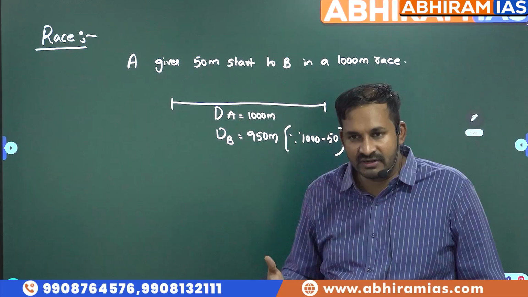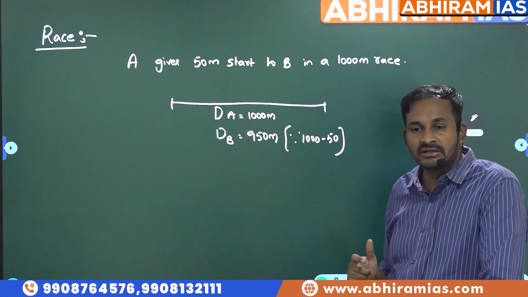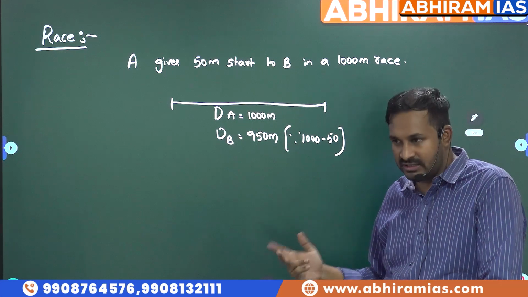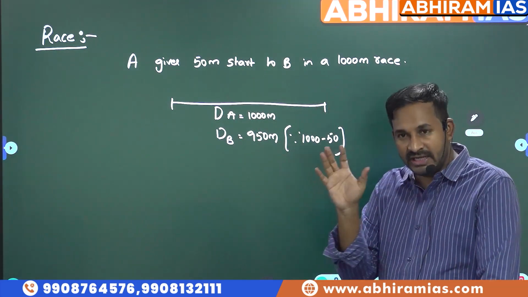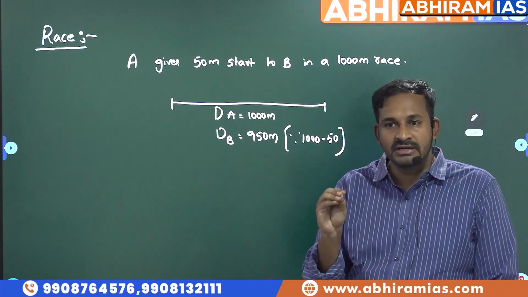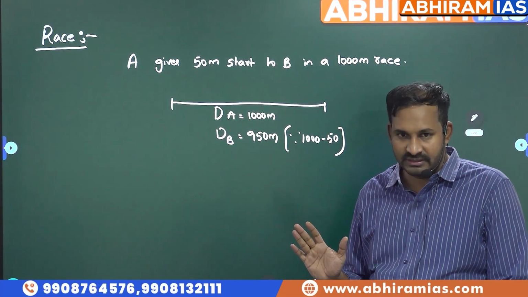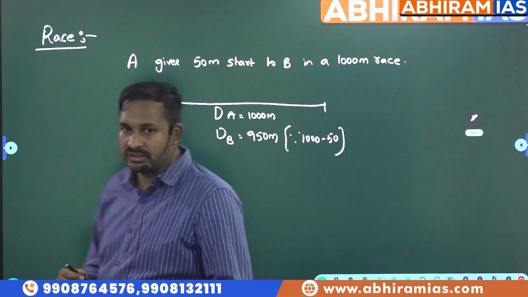దాన్ని వాళ్ళు కొంచెం డిఫరెంట్గా ఇస్తారు, A gives B 50 meters start in a 1000 meter race అని అంటున్నాడు. ఉల్టా ఇస్తారు, రివర్స్ ఇస్తారు. అంటే ఏం లేదు, ఇన్ ఏ గివెన్ టైం A will cover 1000 meters, B will cover 950 meters. That is the logic here, actually speaking. Okay, next we will see one more thing.